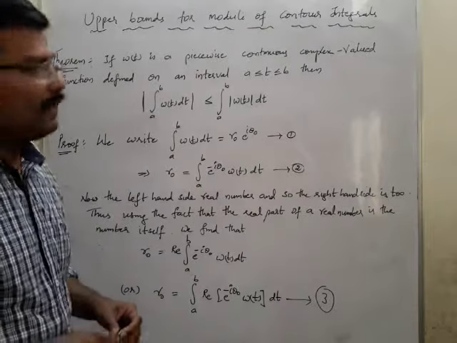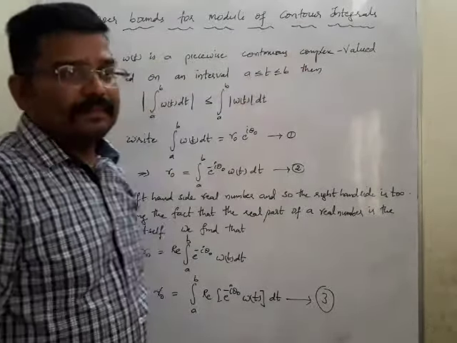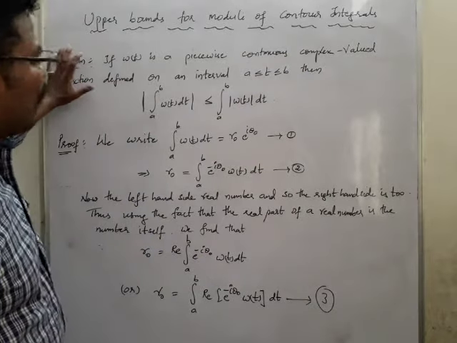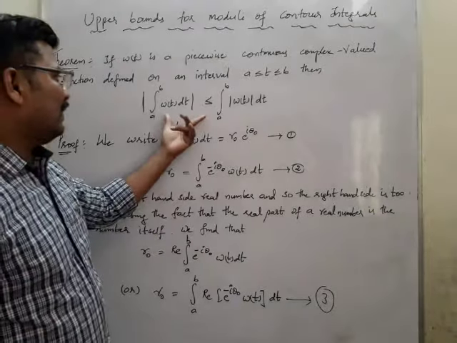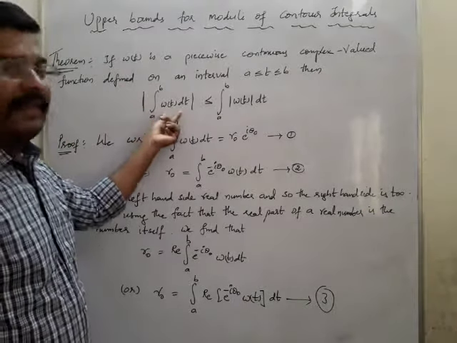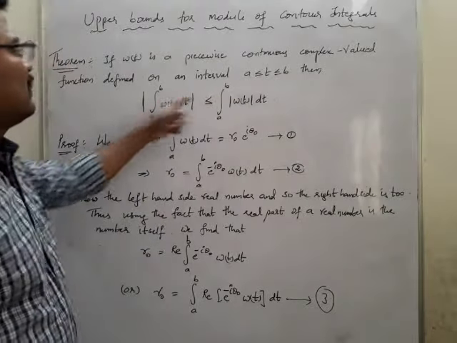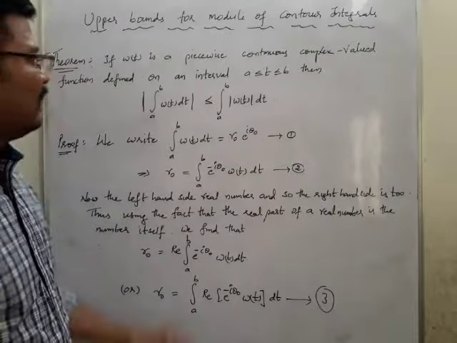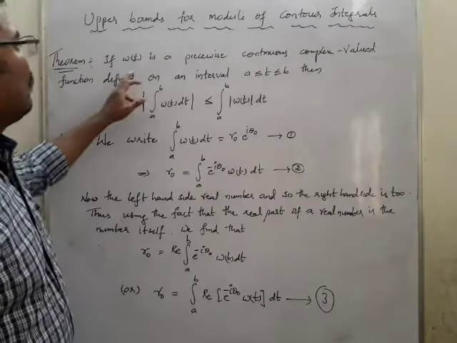We have another topic called upper bounds for the modulus of contour integrals. In this, we are going to prove one theorem such that integral a to b of w of t dt, in modulus, is less than or equal to integral a to b of mod w of t dt. We are going to use this inequality in solving problems. So what is given here?